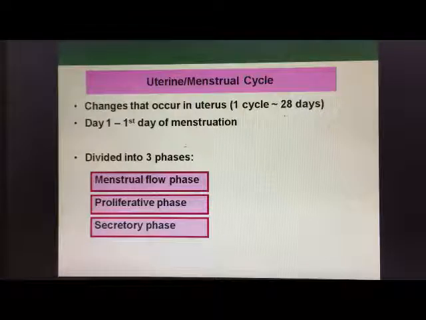In the uterine cycle, this cycle also takes about 28 days, with day 1 considered as the first day of menstruation, meaning the bleeding stage. So it is divided into 3 different phases. The first one is the menstrual flow phase, the second one is the proliferative phase, and the third one is the secretory phase.